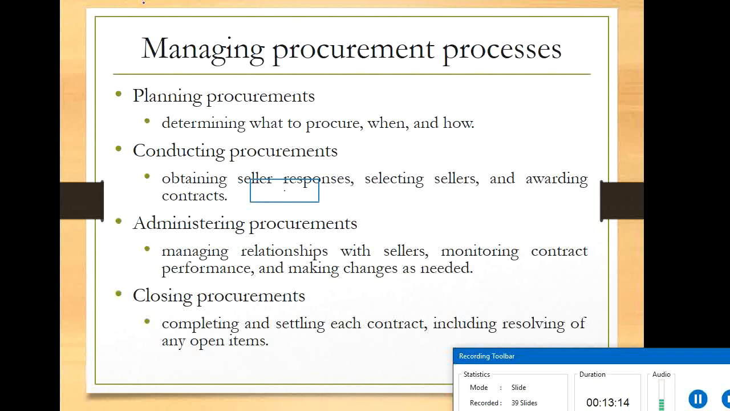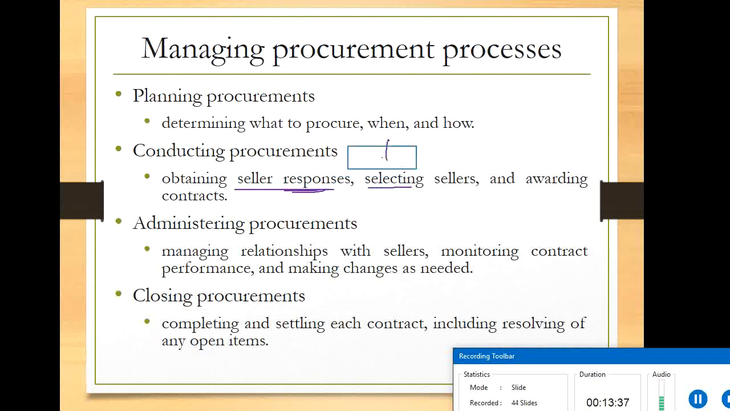So obtaining seller responses, who are the sellers for those items, and once you see the responses, you have to write to the sellers: we require these items and this much quantity, this is the quality, are you able to produce or provide? This is the communication from the project to the sellers. Then once they respond to your request, you can look at whom to select.